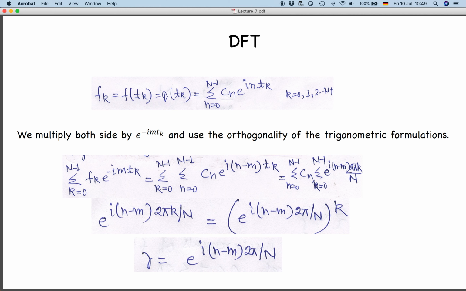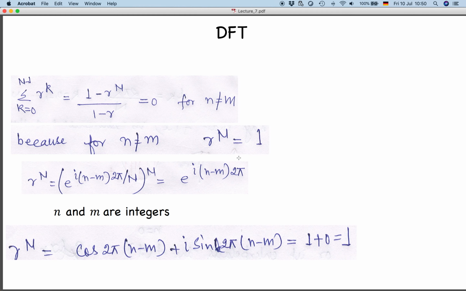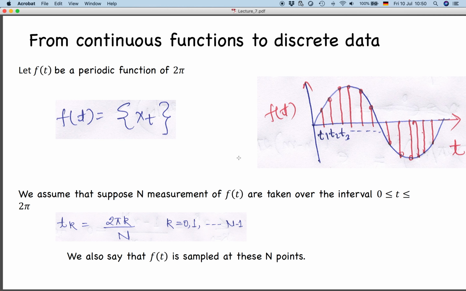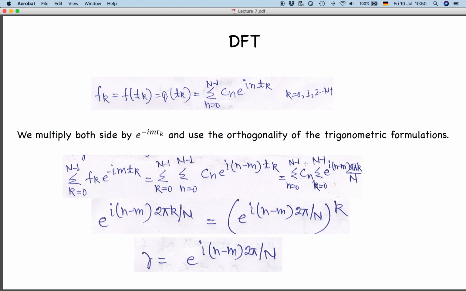Here one summation is already there, then another summation is over k, from k equal to 0 to n minus 1, and the inner summation is over n, from n equal to 0 to n minus 1, of cn. So if it is e to the power minus i m tk, we can write it as e to the power i (n minus m) tk, so tk will be common. Now we can replace tk. tk was written as 2 pi k by n, if you remember, so we can replace it here.